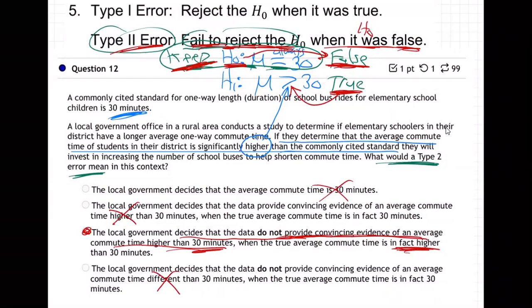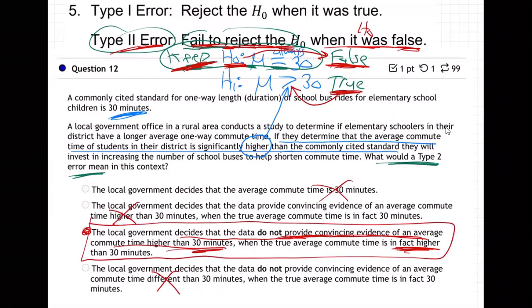So there it is. That's the correct answer right here. That's what a type 2 error would mean. That's a type 2 error in this context. They failed to reject the null. They kept the null when it's really false, meaning they said, no, the data do not provide evidence of higher. We're not going with higher, when really it's in fact higher. That's what's really true. So there we go.